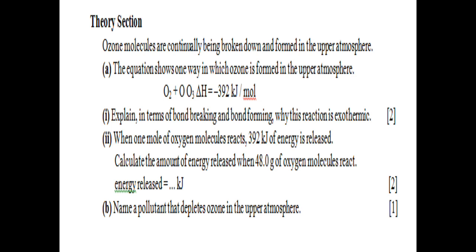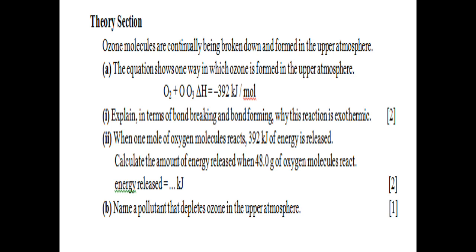The second part: when 1 mole of oxygen molecules reacts, 392 kilojoules of energy is released. Calculate the amount of energy released when 48.0 gram of oxygen molecules react. So you have to calculate that when 1 mole is reacting, how much energy is released.